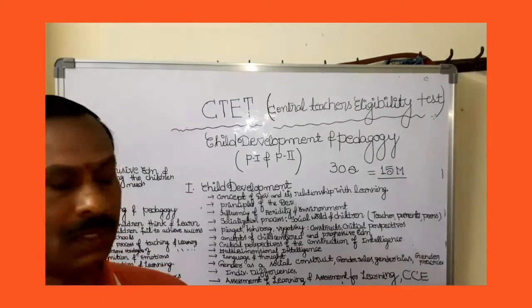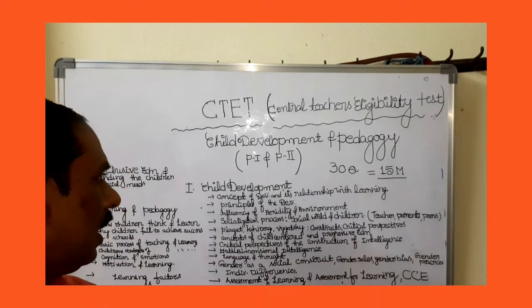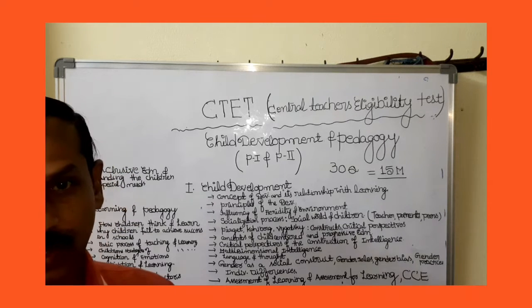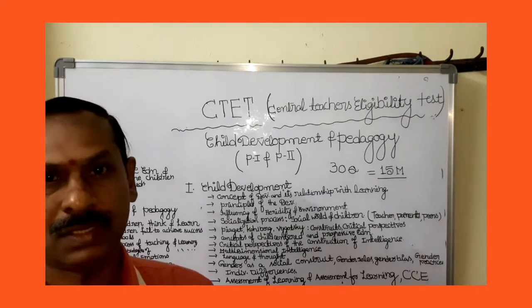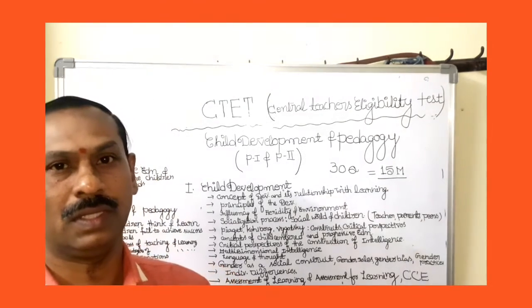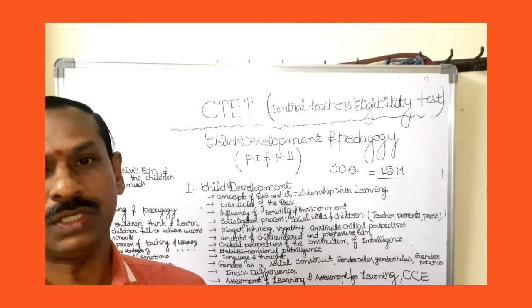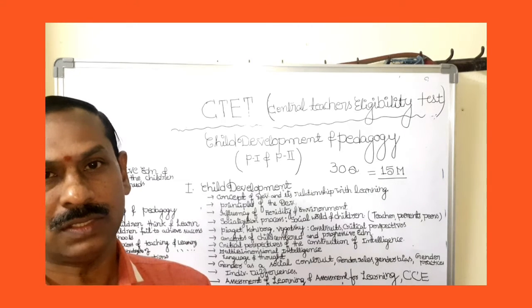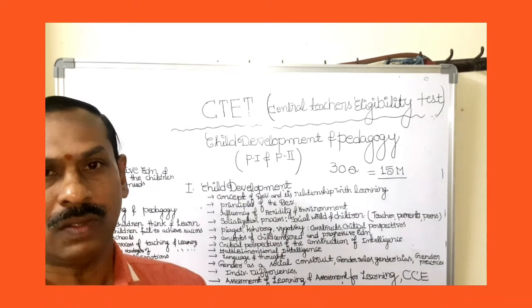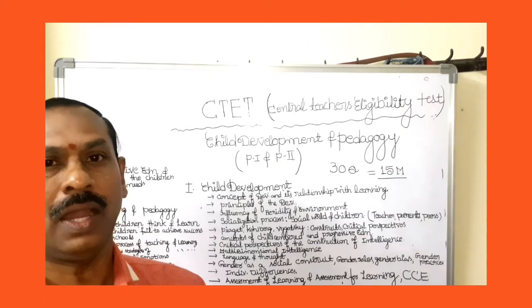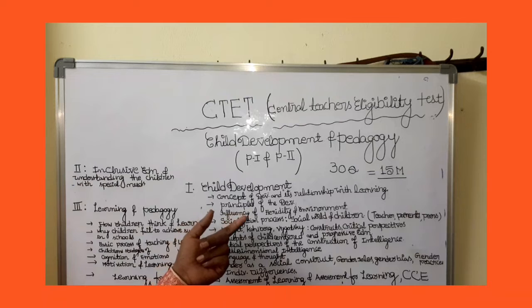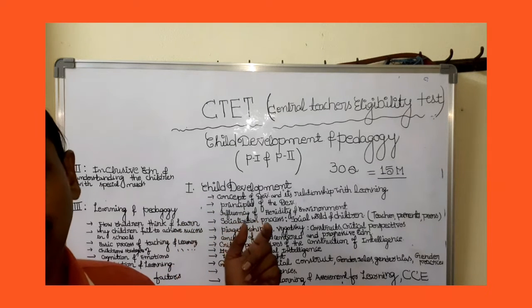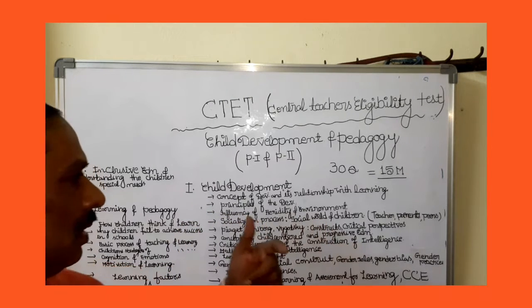Two concepts are there, development and child. We know very well about the child. But what is development? Development is a continuous process. Development covers physical, cognitive, affective, social and moral aspects.